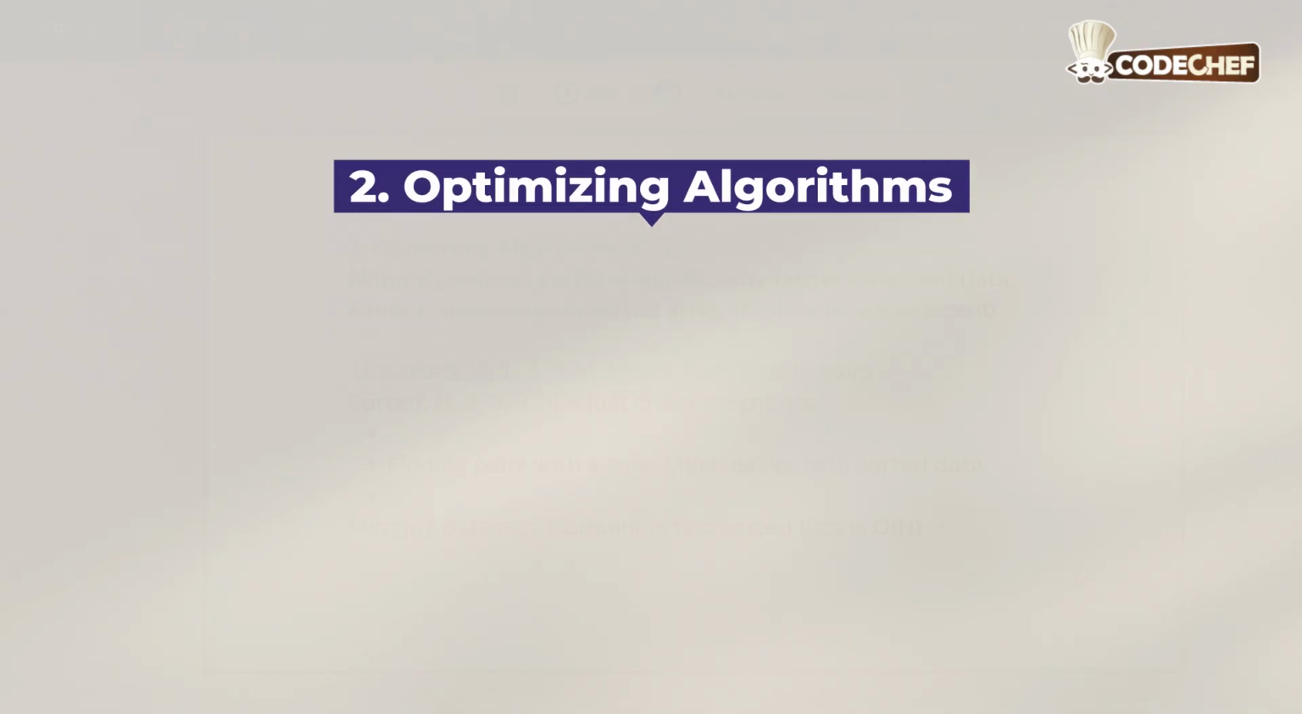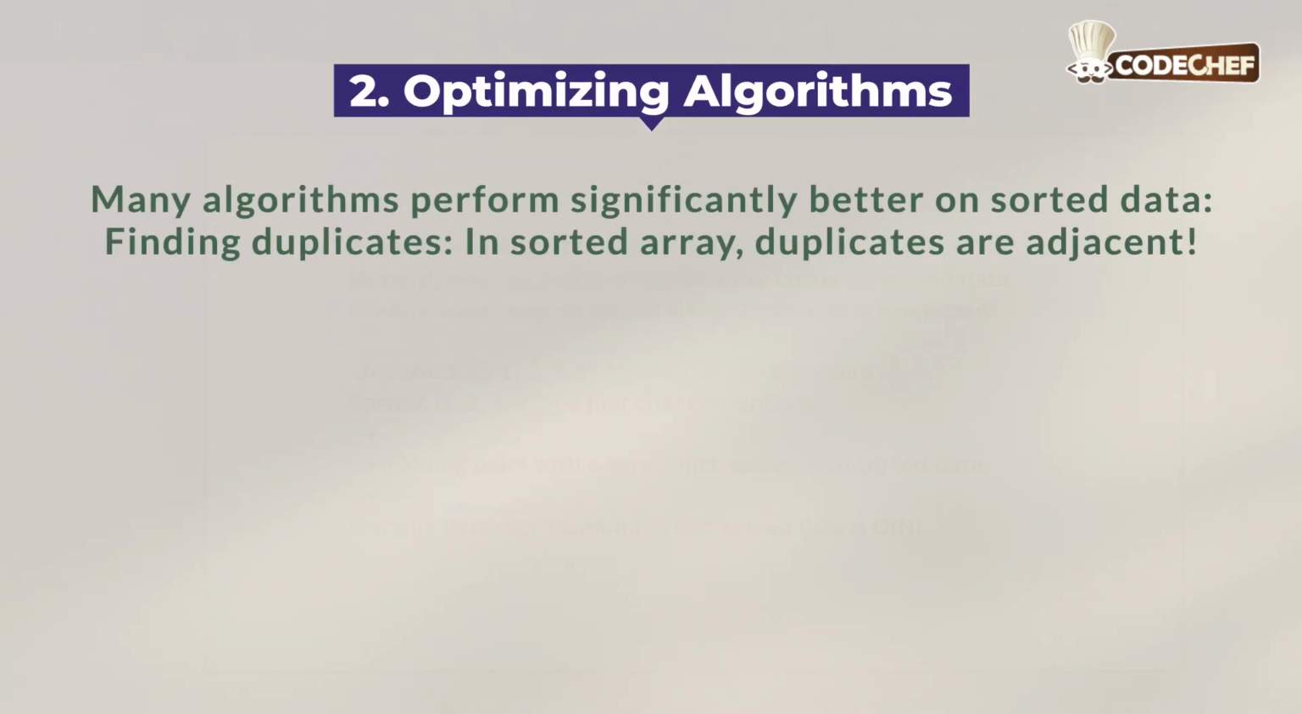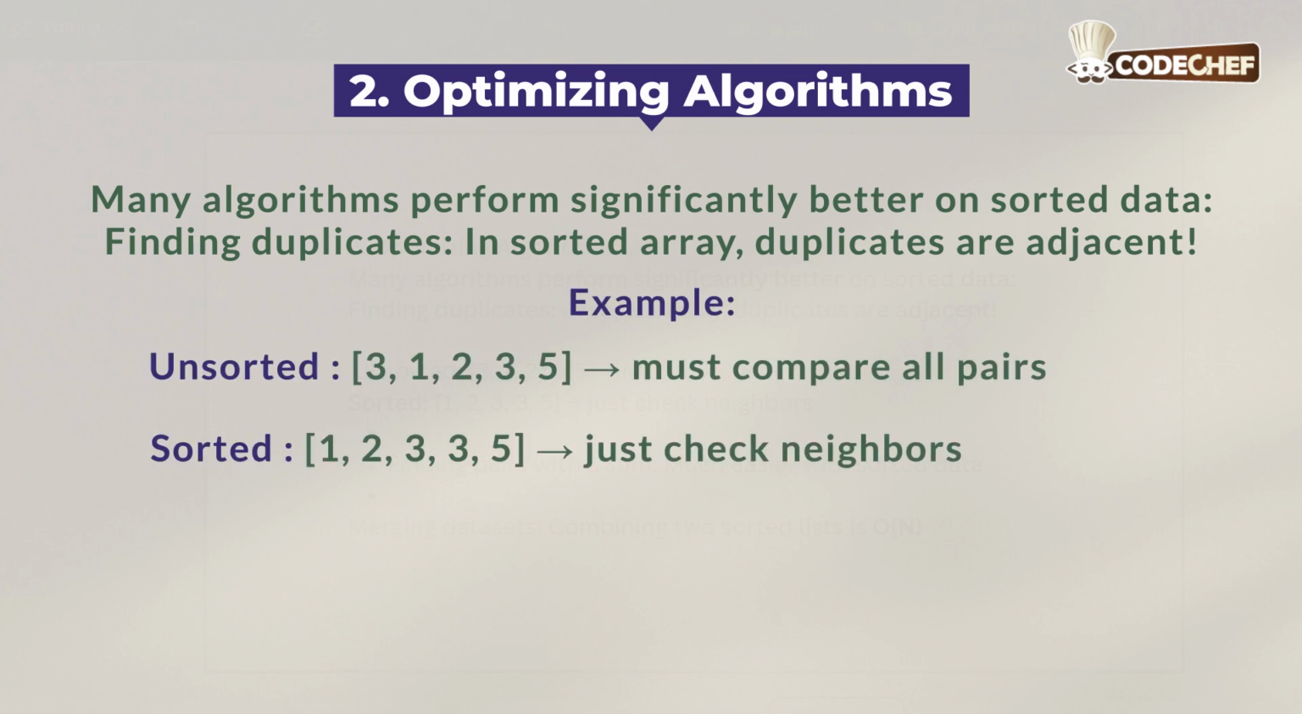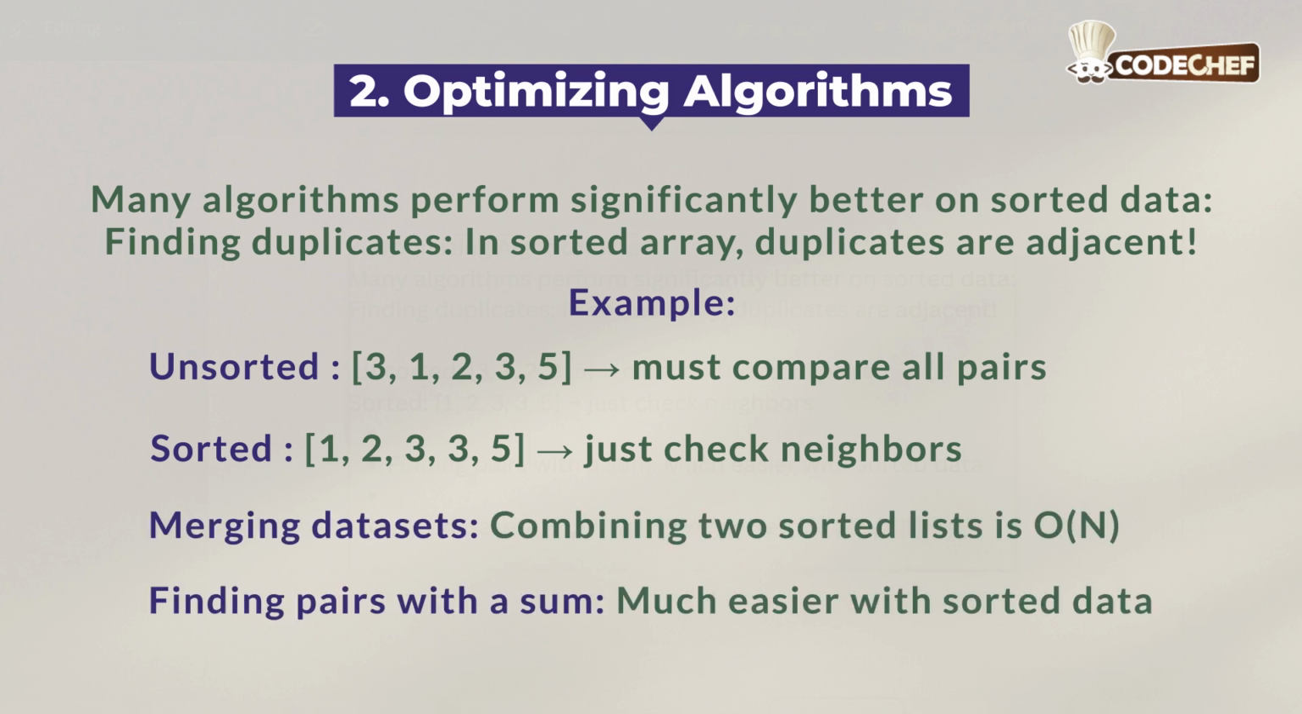Optimizing algorithms. Many algorithms perform significantly better on sorted data. Finding duplicates: in sorted data, duplicates are adjacent. This looks like an unsorted array. In here, you must compare all pairs to find duplicates. In sorted data, you can find duplicates neighboring each other. Finding pairs with a sum is much easier with sorted data. Merging data sets, combining two sorted lists is big O of n.